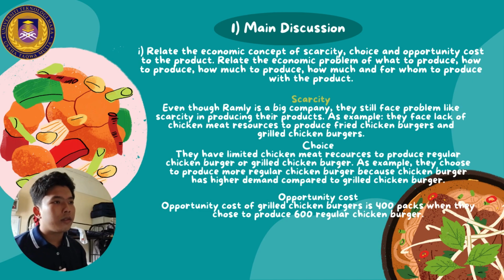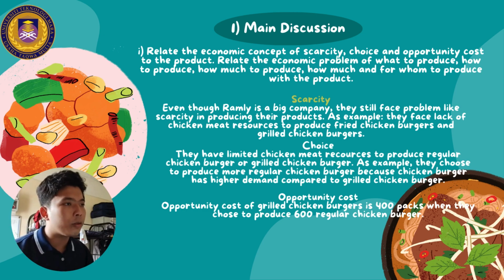The main discussion of this assignment is to relate the economic concept of scarcity, choice and opportunity cost to the product. Relate the economic problem of what to produce, how much and for whom to produce with the product. Second, relate the product price with the law of demand and law of supply. Must have diagram. Third, relate the concept of elasticity of demand, price or income or cross, or elasticity of supply, price, for the product, with determinants of elasticity, diagram and calculation. Choose any two types of elasticity.